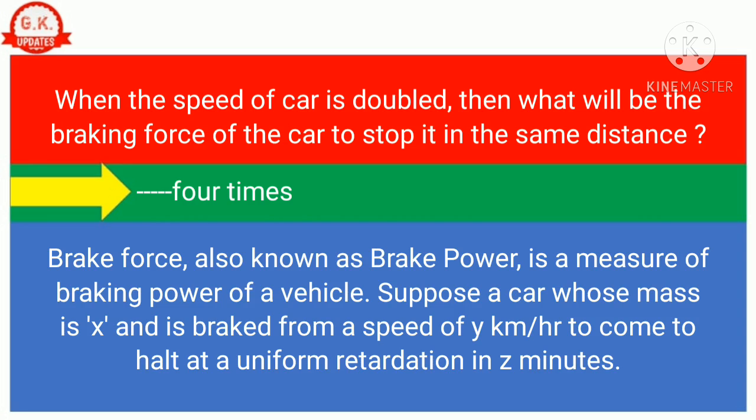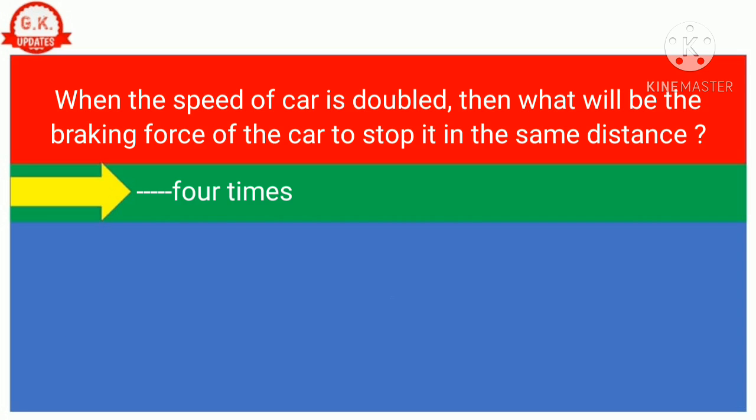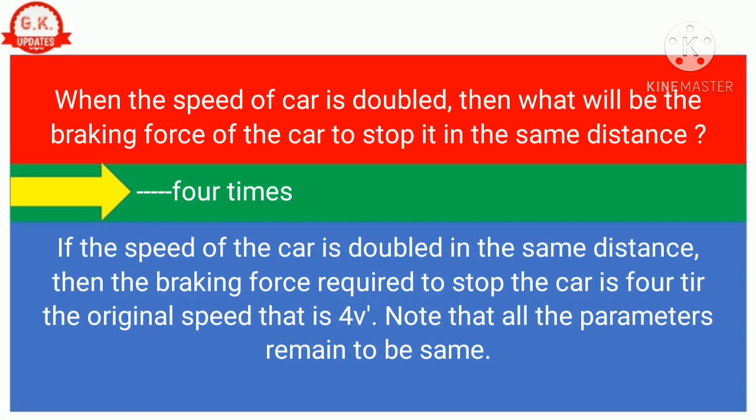Suppose a car whose mass is x is braked from a speed of y km/h to come to a halt at a uniform retardation in z minutes. If the speed of the car is doubled in the same distance, then the braking force required to stop the car is 4 times the original, that is 4F. Note that all the other parameters remain the same.